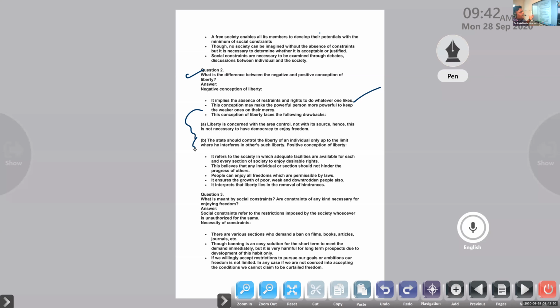Right or not? Individuals are entirely free in society, but the problem is that privileged classes will dominate over the minority, and the unprivileged classes or minorities have to lead a life at the mercy of the privileged classes. Here it is, powerful persons. What are the drawbacks? Liberty is concerned with the area of control, not with its source. Hence, it is not necessary to have a democracy to enjoy freedom.